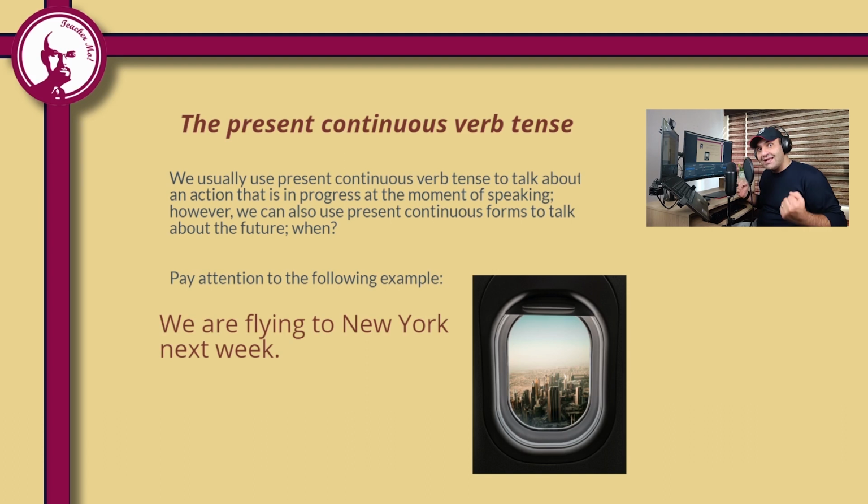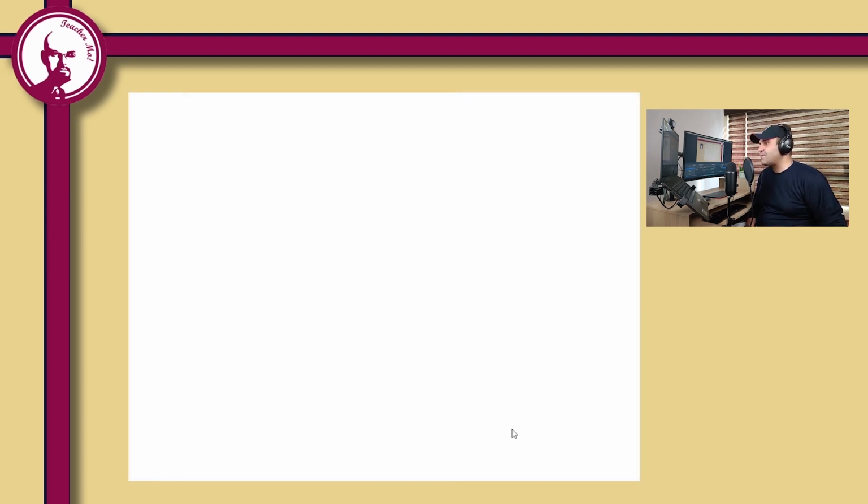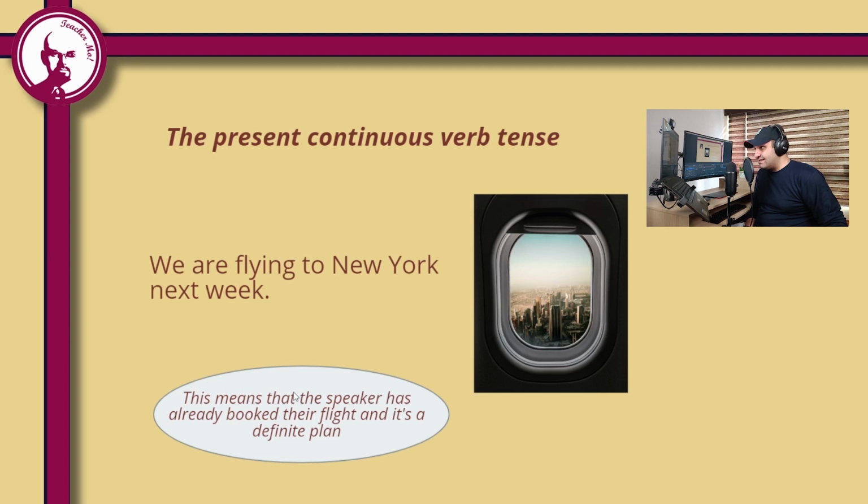When? Pay attention to the given example. We are flying to New York next week. So what does this mean? We are flying to New York next week. Again, we are talking about the future and we are using the present continuous verb tense. This means that the speaker has already booked their flight and it's a definite plan.